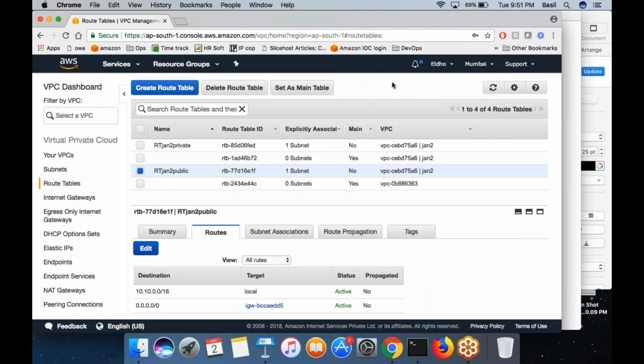But if I attach an elastic IP into the private machine, is there any use? You can still attach. You can create an elastic IP, right click on the elastic IP, then attach that IP to the EC2 instance. It's possible. But it's of no use at all, right? Because the machine itself is not connected to internet. No point in giving it any public IP. Simple networking logic.